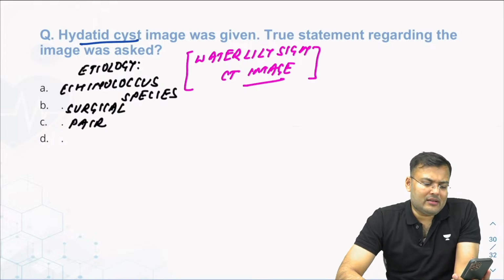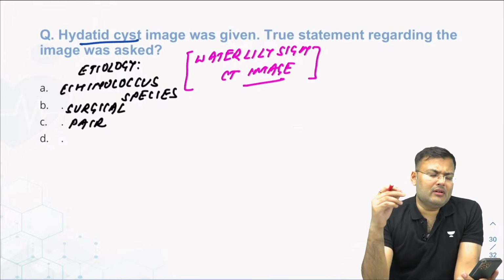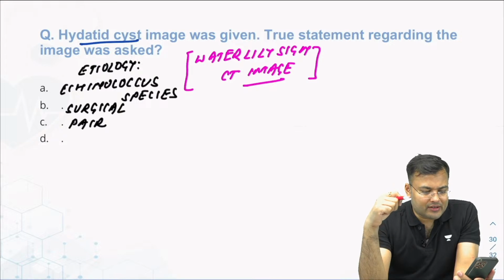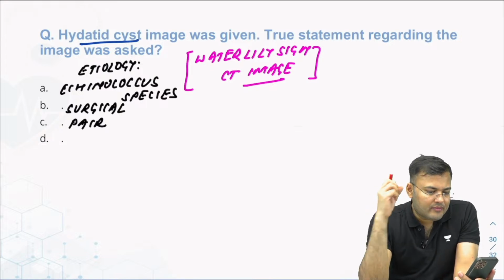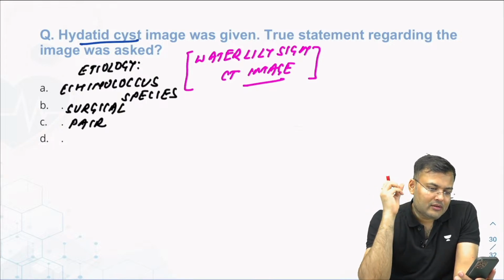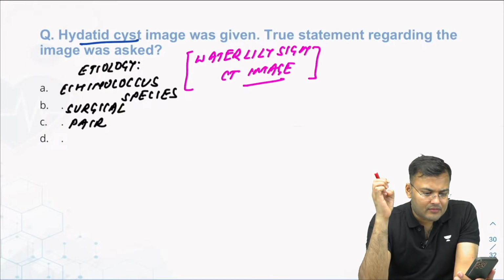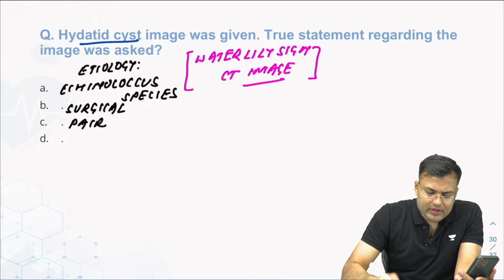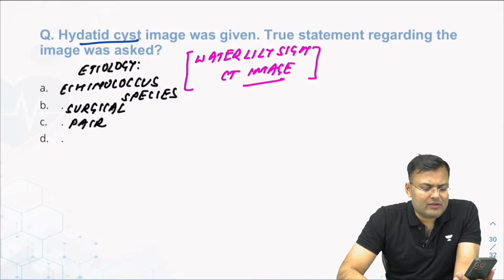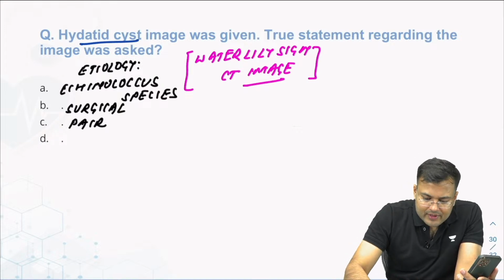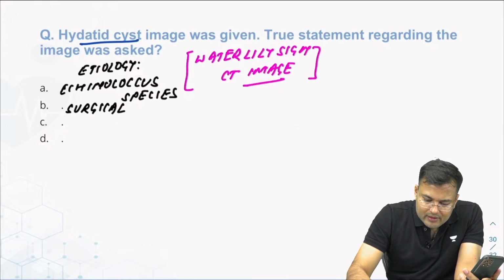Aman, I think that percutaneous drainage was asked in the amoebic liver abscess, not here. That was a different question. Okay, surgical excision to be done. I think it was in that question of amoebic liver abscess. FNAC to be done. Okay, FNAC. You know that FNAC should not be done.